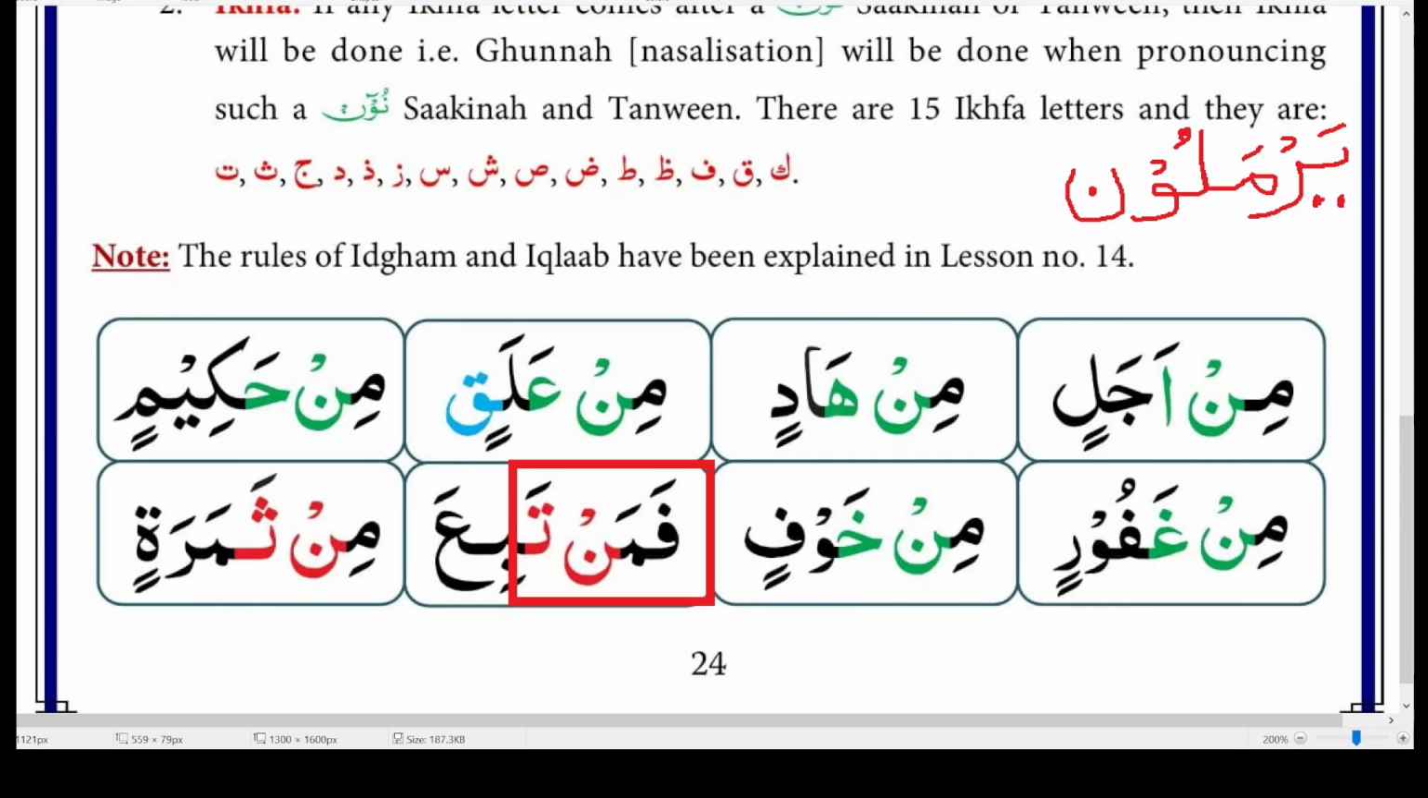So in this lesson, we talked about the first 2 cases only, Izhar and Ikhfa, and we'll read some more letters of Izhar and Ikhfa on the next page in the next lesson, and then inshallah we'll talk about the rest of the 2 cases, Idgham and Iqlab, in some other video.